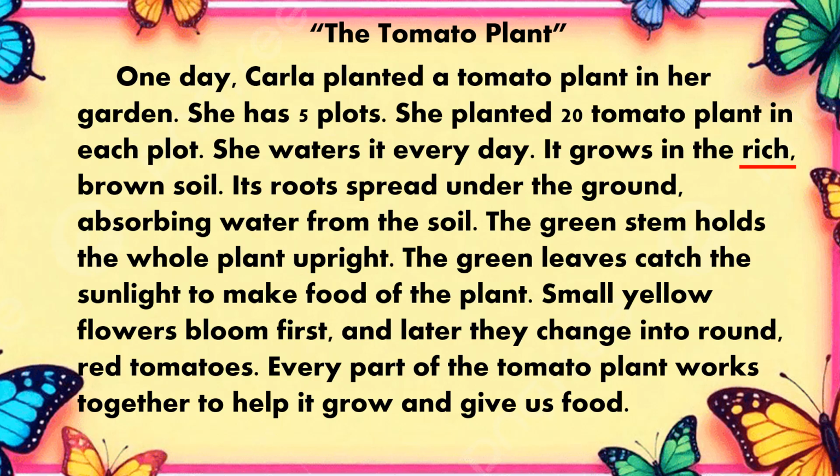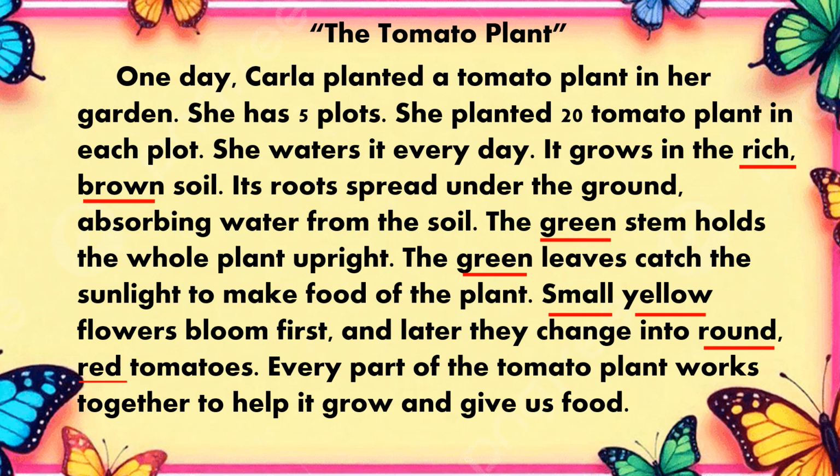Very good, rich and brown. What is the color of the stem? Very good, green. What is the color of the leaves? Very good. Green. What is the size and the color of the flowers? Very good. Small and yellow. What is the shape and the color of the fruit? Very good. Round and red.